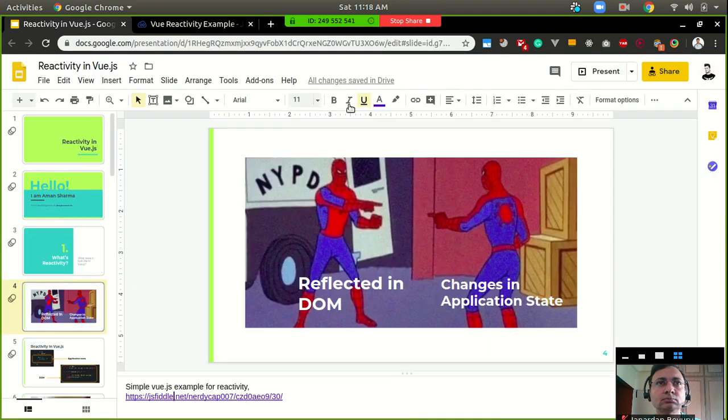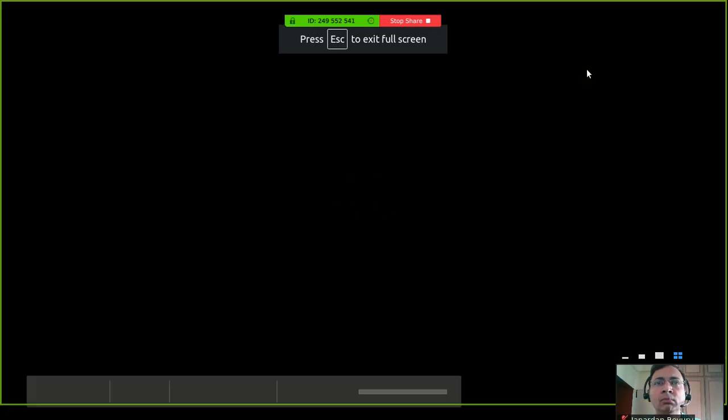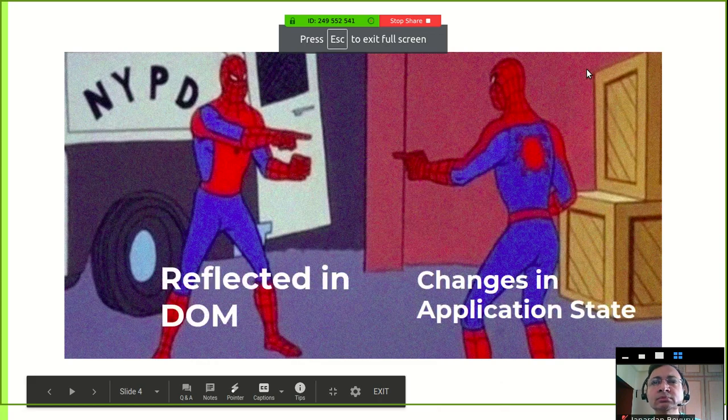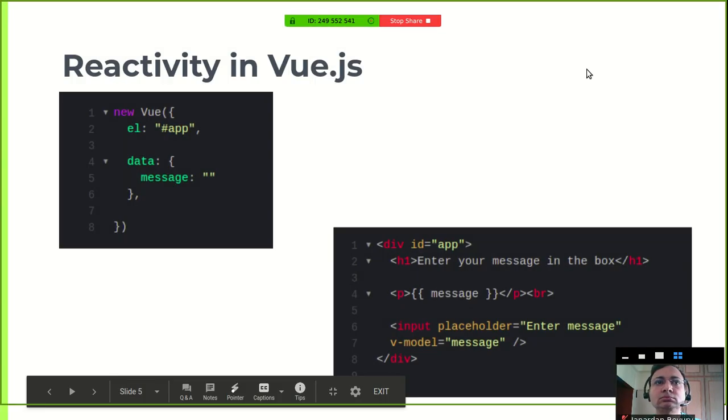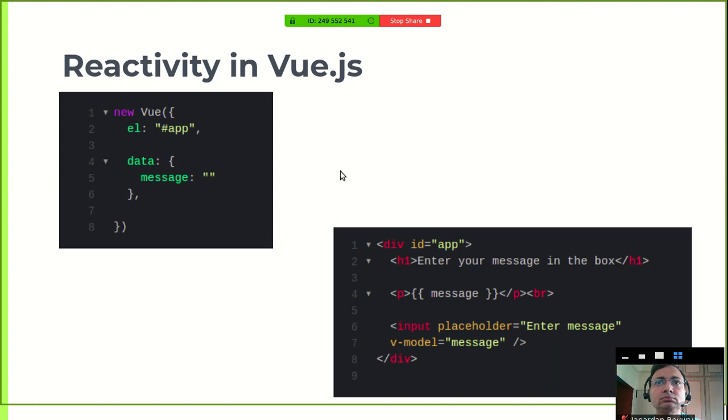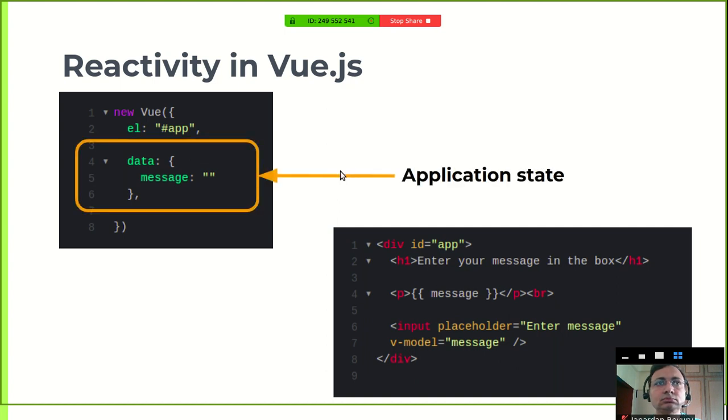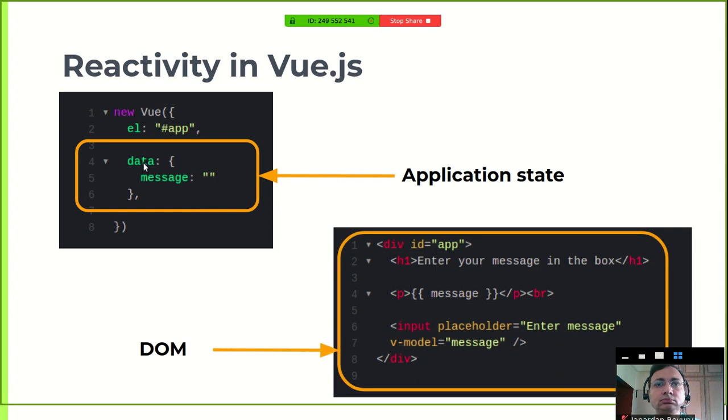Going back, this is what our code looked like: an application state and our DOM. Whatever change was in the application state was directly reflected in the DOM.